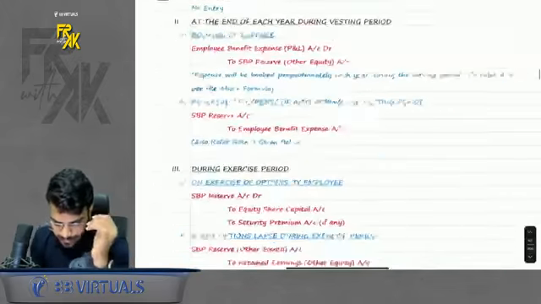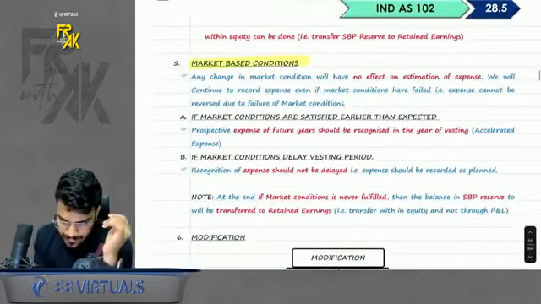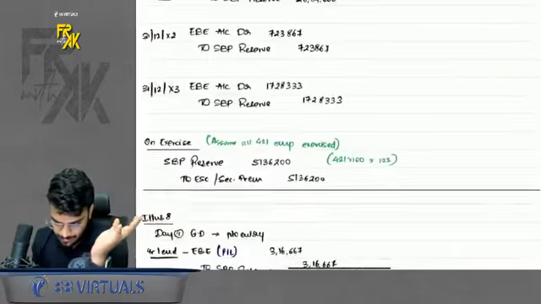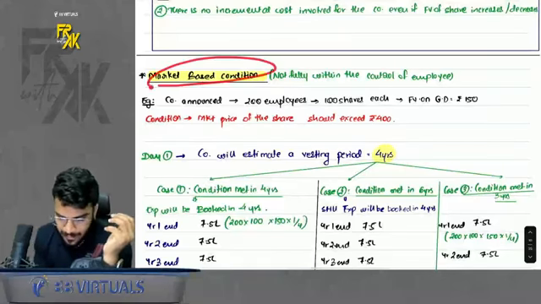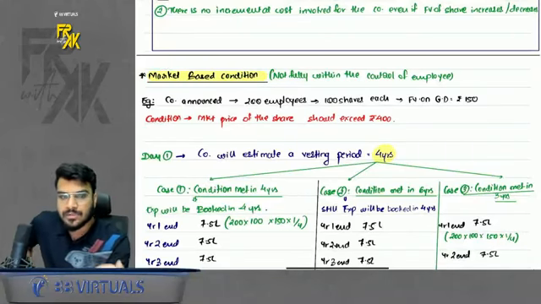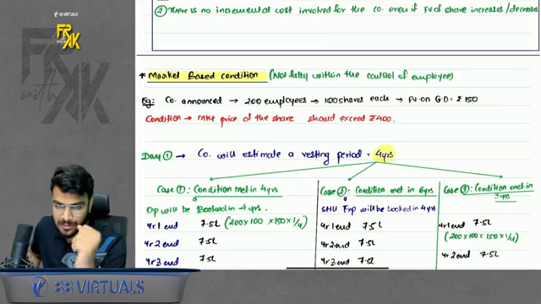Now we will move on towards the next concept, and that is market-based condition. Now what is the meaning of market-based condition? Remember I told you, here in a market-based condition, the condition being met is not within the control of the employee. So how to solve this? See, I took one example.